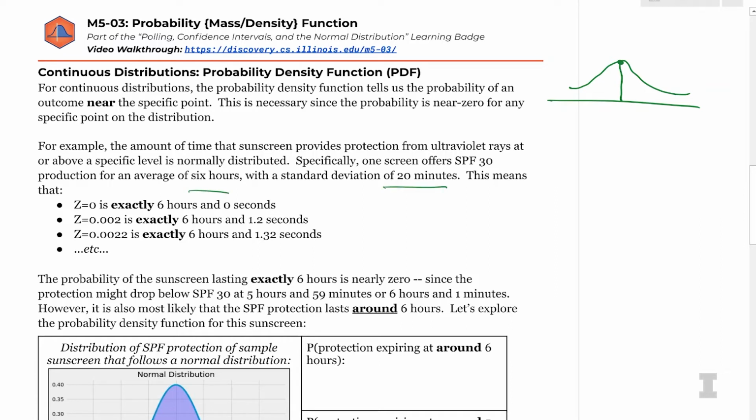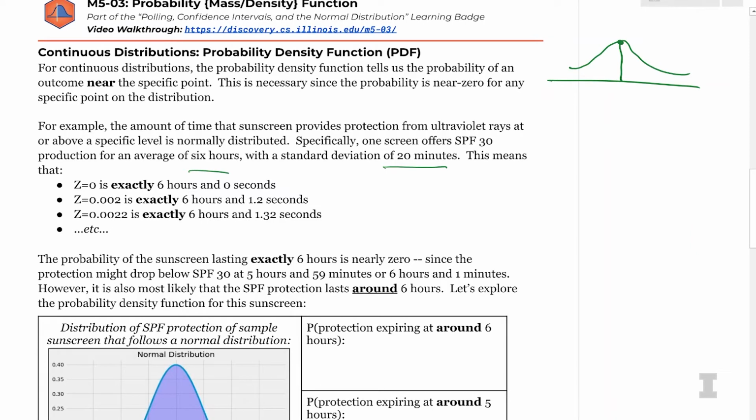If we convert these to z-scores, a z of exactly 0 is exactly 6 hours of sun protection. But a z-score of 0.002, so if we just move a tiny bit over, is giving you sun protection of 6 hours and exactly 1.2 seconds. So the probability of any one of these events being true is effectively 0.